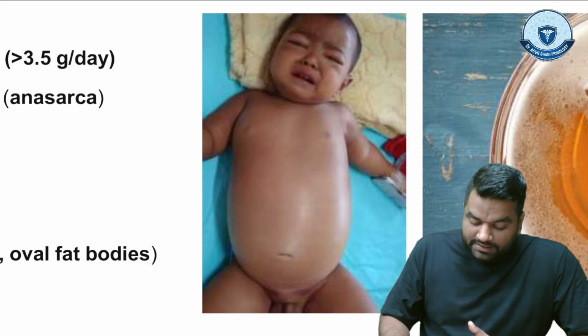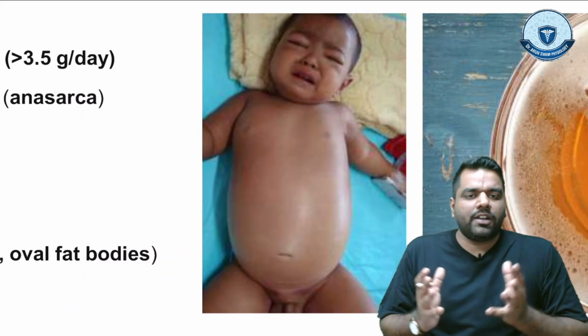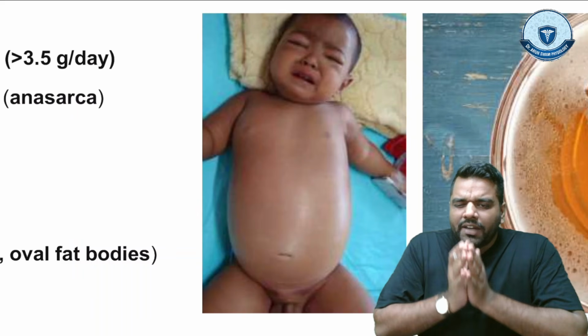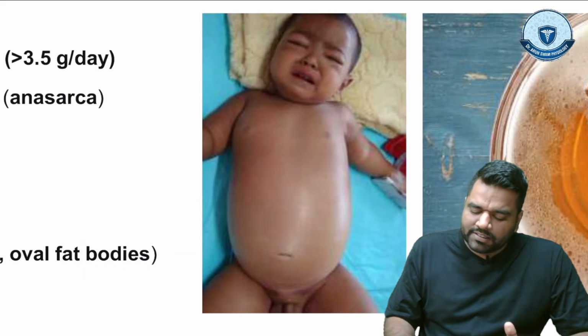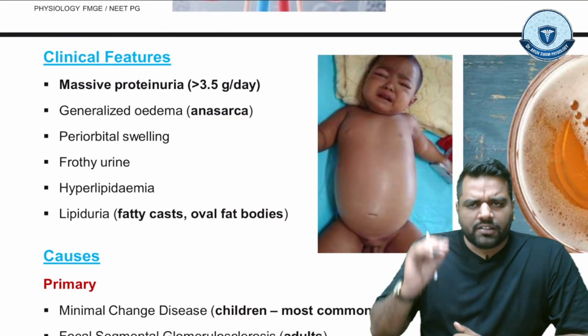Another one, you can see there is a generalized edema. पूरी बॉडी के अंदर एडिमा हो रखा है, तो पूरी बॉडी के अंदर स्वेलिंग हो रखी है. And guys, this complete generalized edema is known as anasarca, right? What do we call this? We call this anasarca. So you can see the clinical features.